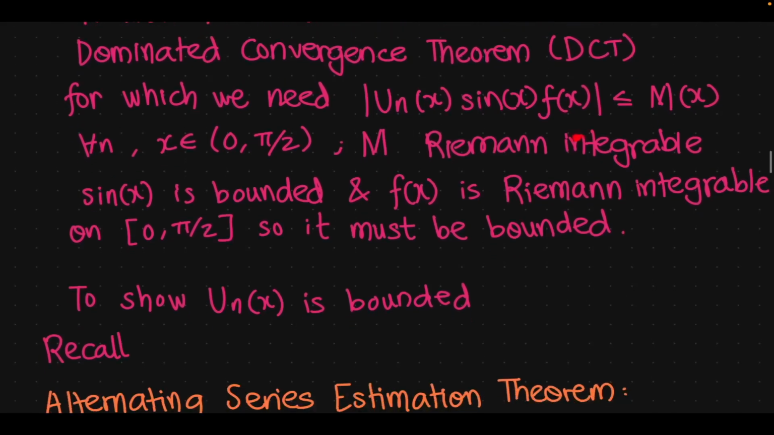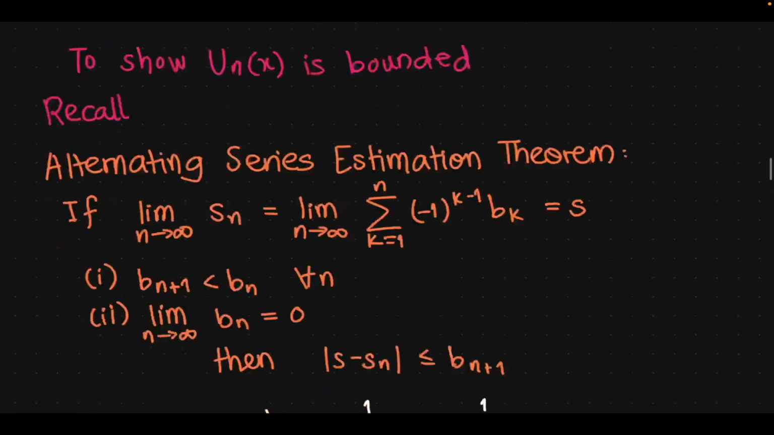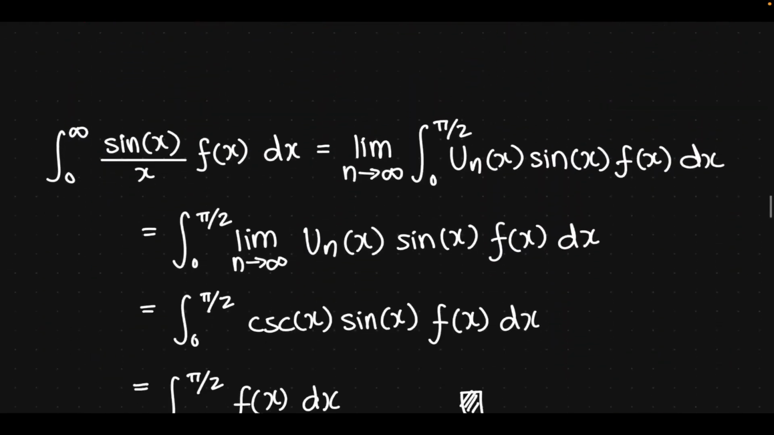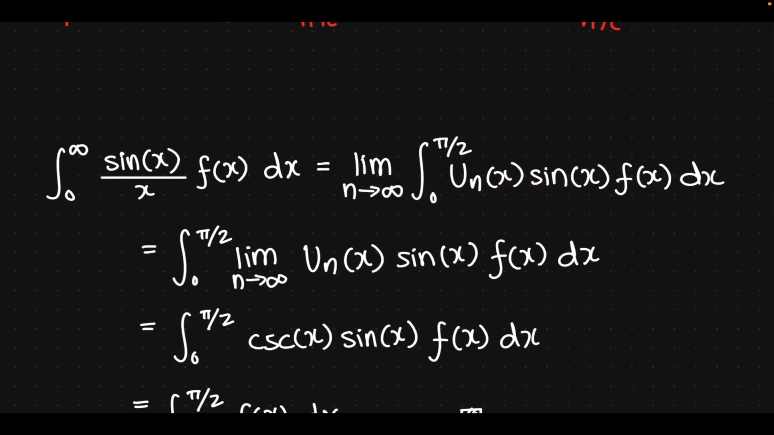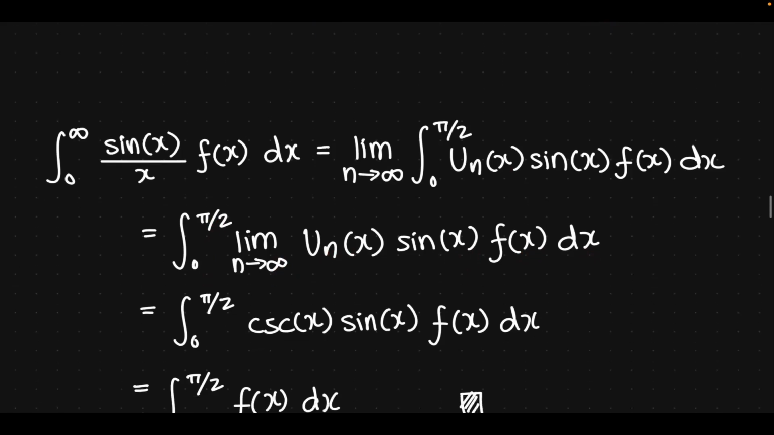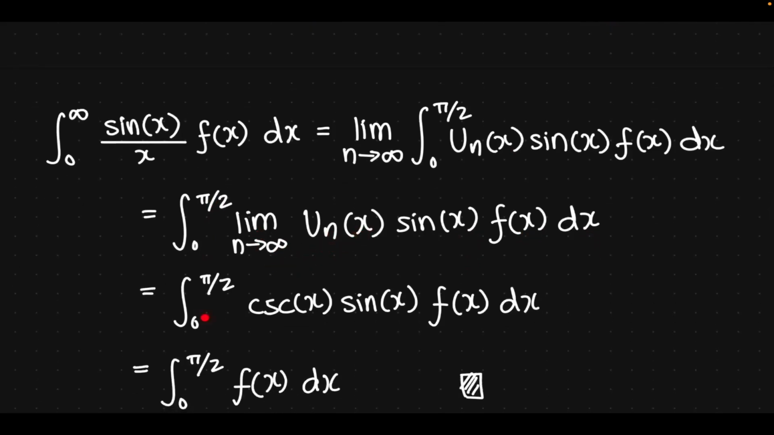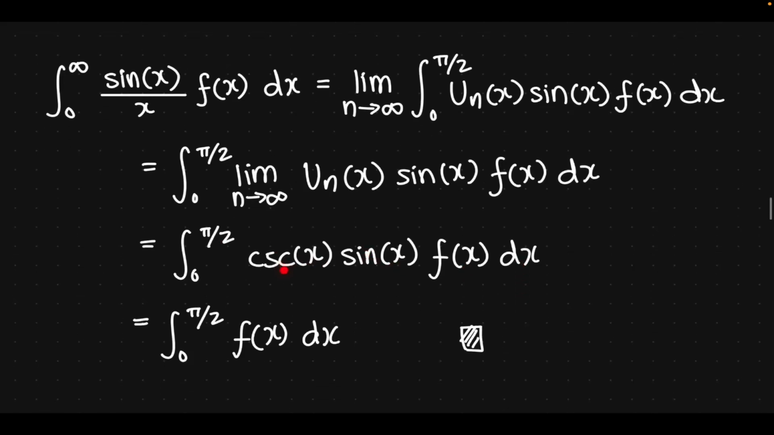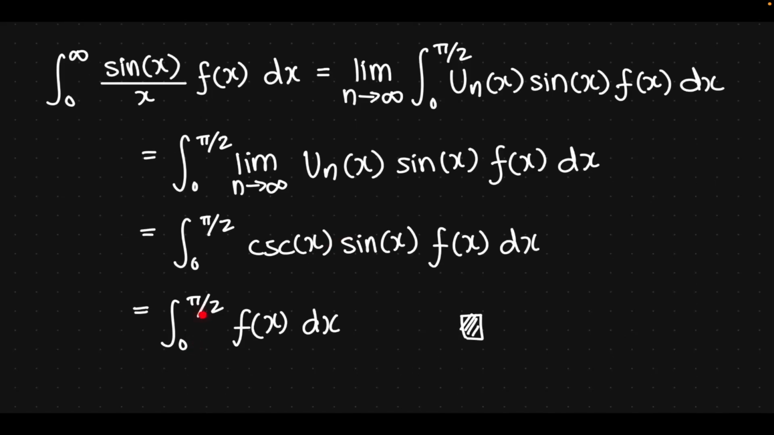So we've indeed satisfied the criteria for the dominated convergence theorem, and we can happily move this limit inside this integral to get the integral from 0 to pi over 2 of the limit as n goes to infinity of u_n of x sine of x f of x dx. We know what the limit of u_n is. Integral 0 to pi over 2 of cosecant x sine x f of x dx. The sine and cosecant are reciprocals of each other, so they evaluate to 1 in a product. So we have the integral from 0 to pi over 2 of f of x dx. And that's it. That's how you prove it.